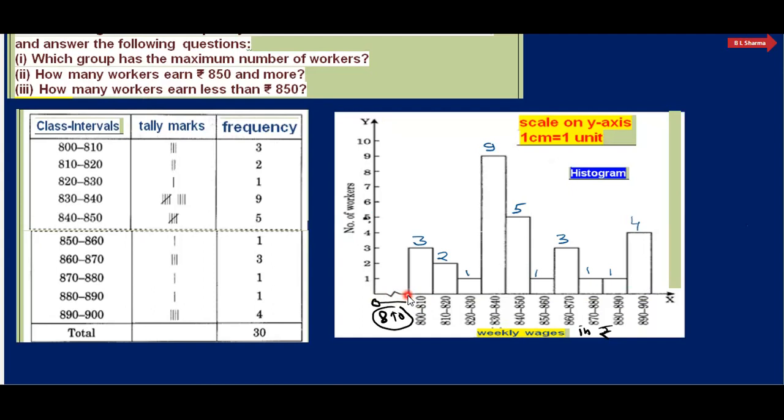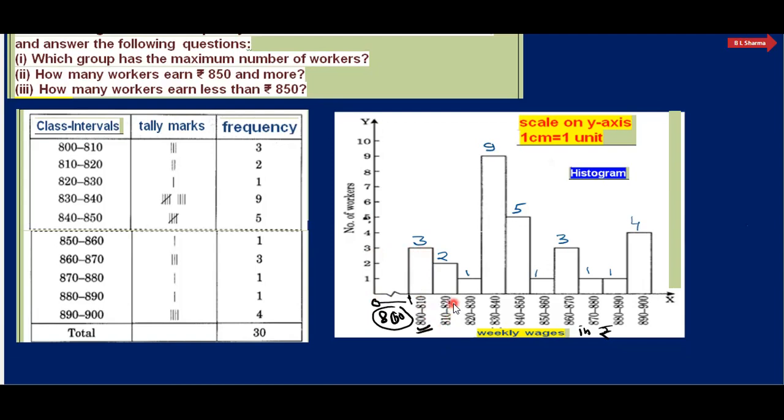It is not 800. This is 800 because lower limit is 800, and this is a sign of supposition. अगर हमारा ये हिस्टोग्राम 0 से स्टार्ट होता तो हमें यहाँ ये इसका यूज करने का जरूरत नहीं था. So this broken line is very necessary if you do not start with 0 here. तो देखिए, and now 800 to 810 class interval, 3 workers are there, so this is 3.